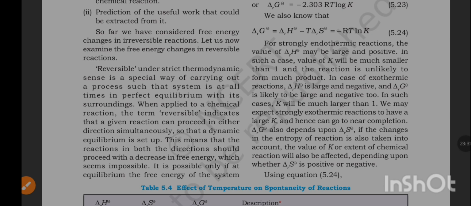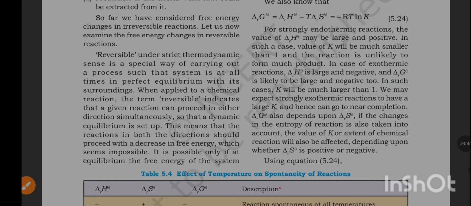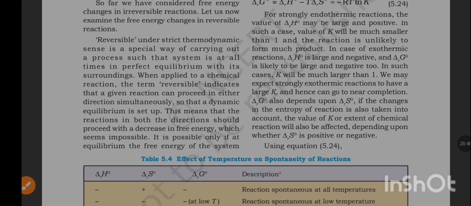For strongly endothermic reactions, the value of delta rH may be large and positive. In such a case, the value of K will be much smaller than 1 and the reaction is unlikely to form much product. In the case of exothermic reactions, delta rH is large and negative and delta rG is likely to be large and negative too. In such cases, K will be much larger than 1. We may expect strongly exothermic reactions to have a large K and hence can go to near completion.